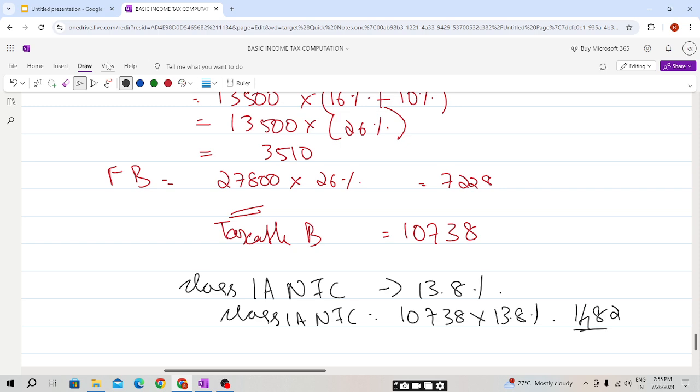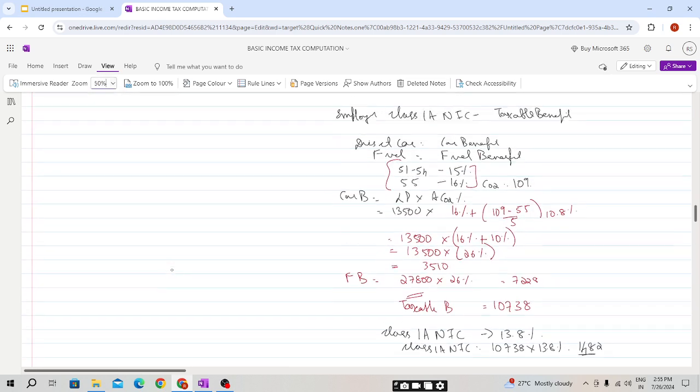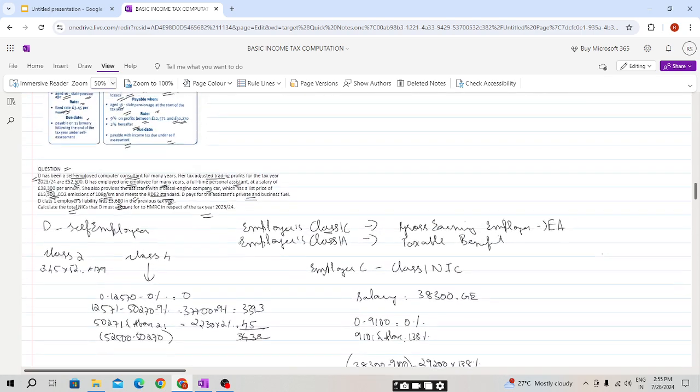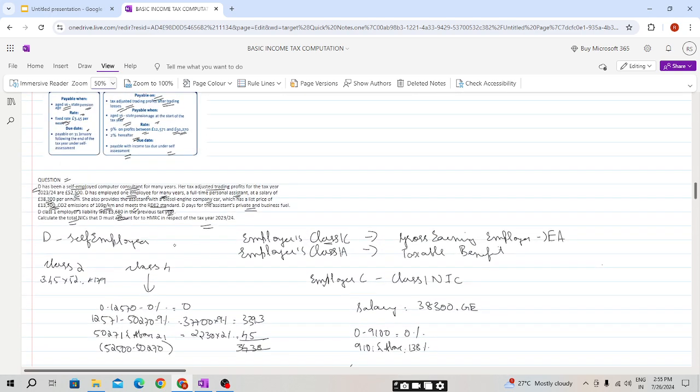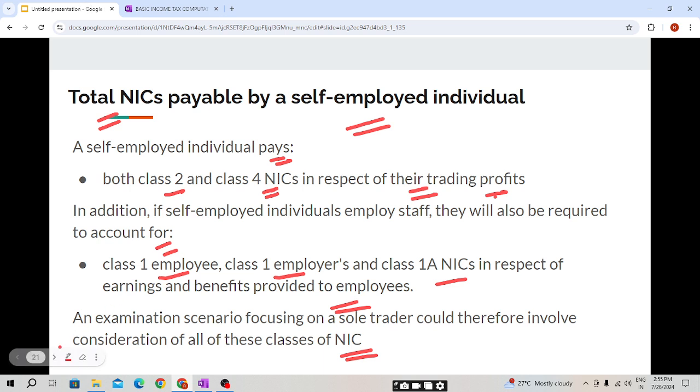I hope by solving this question we are clear. If a person is self-employed and in his company he is having an employee, then he needs to account for all the NICs, and employment allowance can only be claimed for class 1 NIC, not class 1A. I hope this is clear.